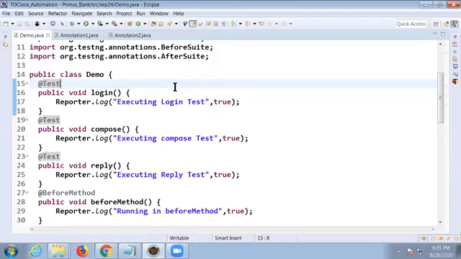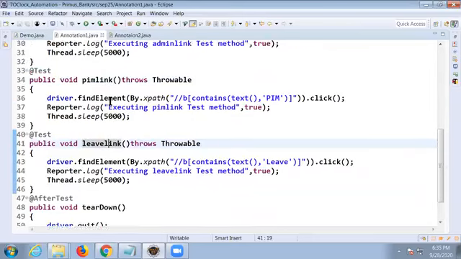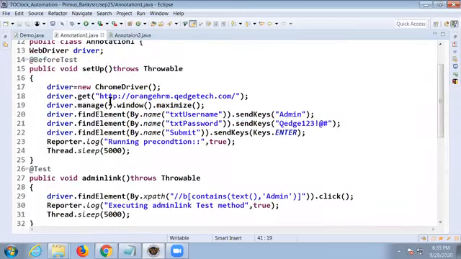Will it participate only once, or will it participate for every test case? Only once. It will participate only once in a class, before executing your test cases. And after test also will participate only once in a class, after executing all your test cases. But before method will participate for each and every test case, right? Okay, now let me show you how to prioritize a test case.